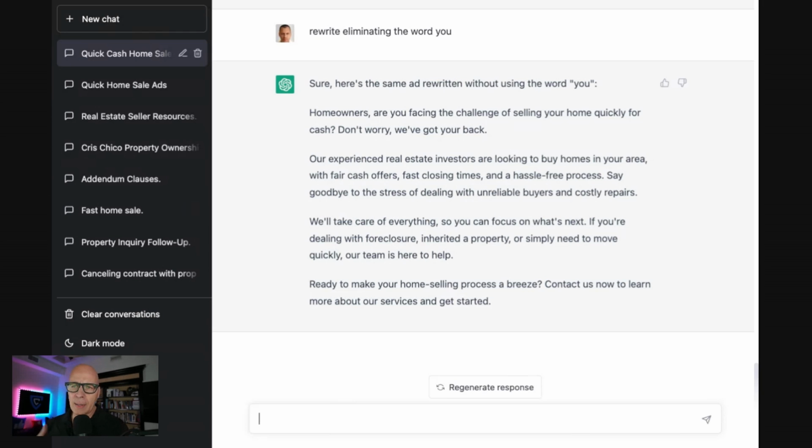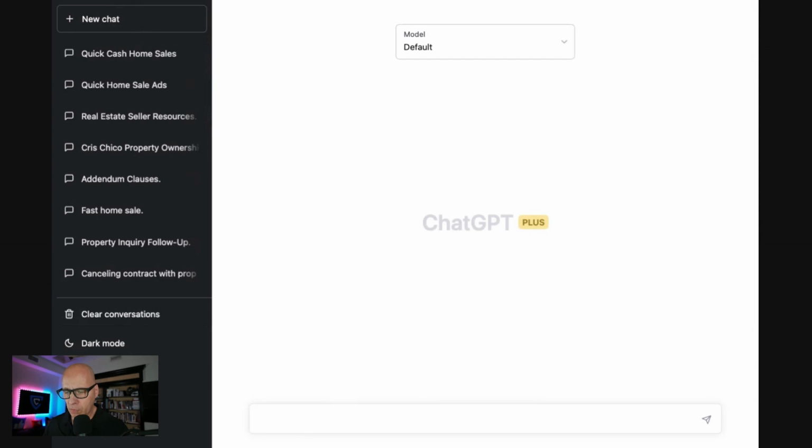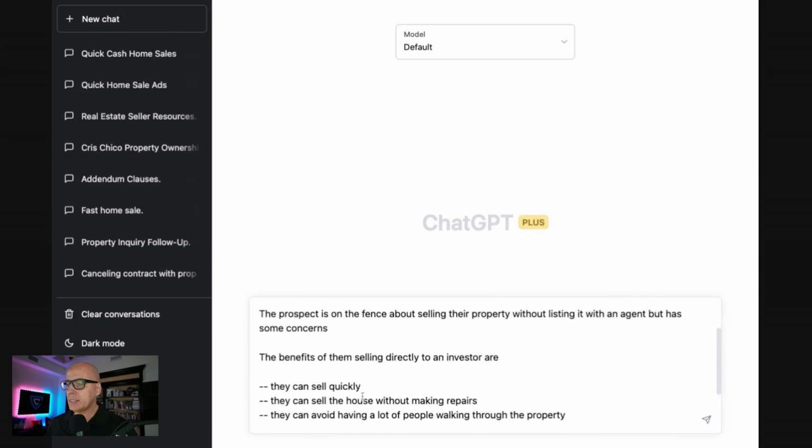Let me give you another example of how to start off with this thing on the right foot. Because if you start off on the wrong foot, even if you're appending to this and making adjustments, you're still working from a poor foundation initially. I don't know what the hell's wrong with this mic. Gosh. All right. So what we're going to do is copy this and paste here a different message.